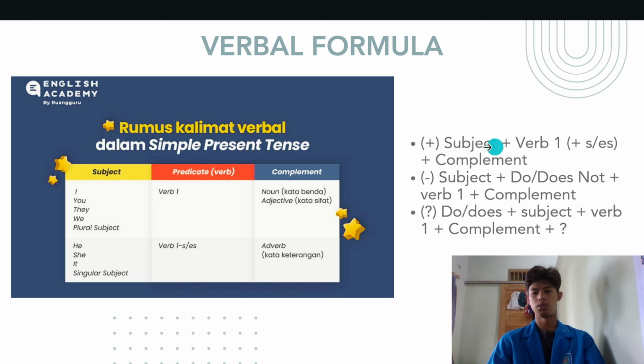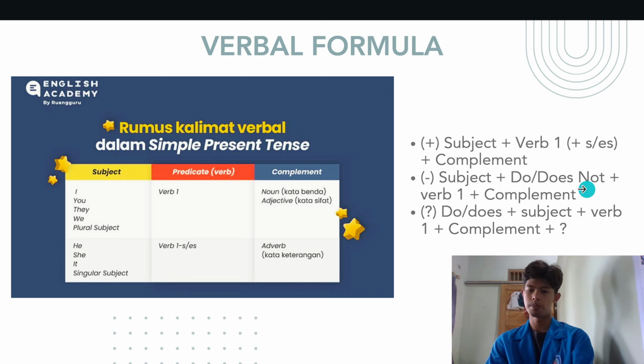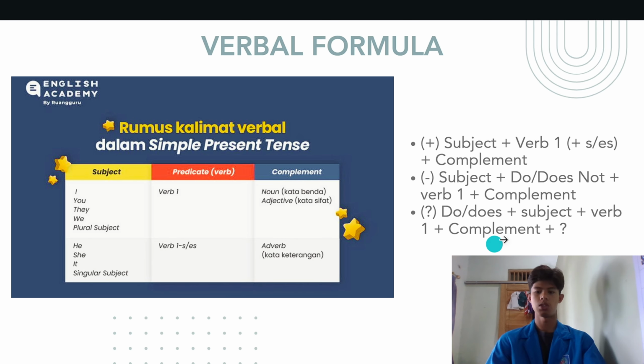The formula for the positive sentence is subject plus verb one with s or es plus complement, and for the negative it is subject plus do or does not plus verb one plus complement. For question sentences, it is do or does plus subject plus verb one and complement, plus a question mark.